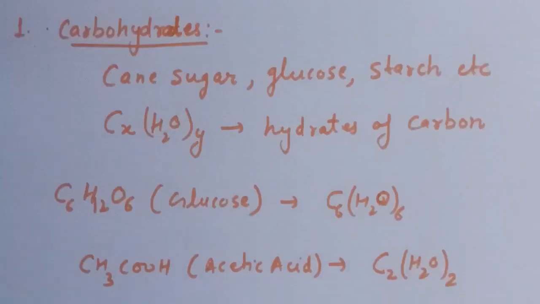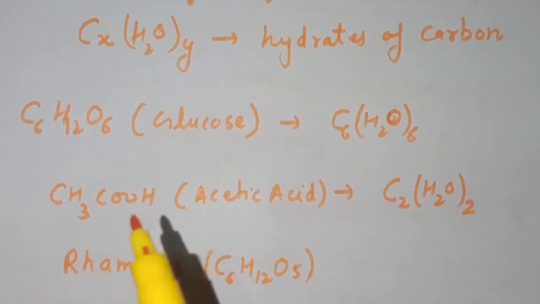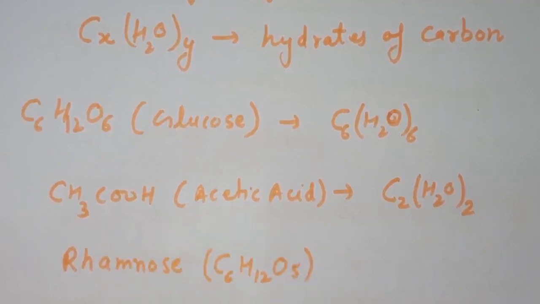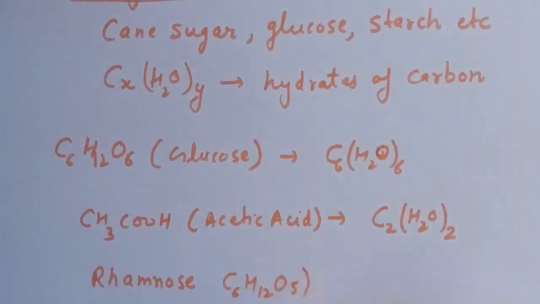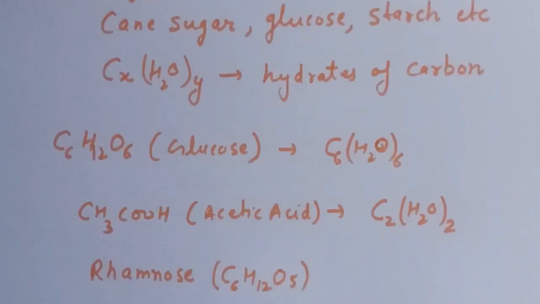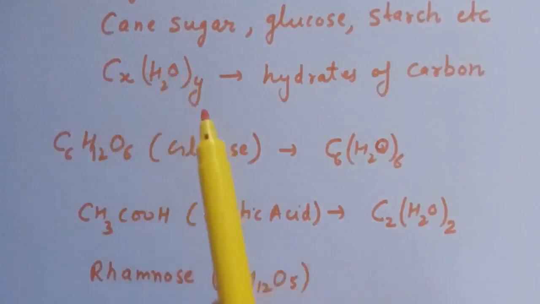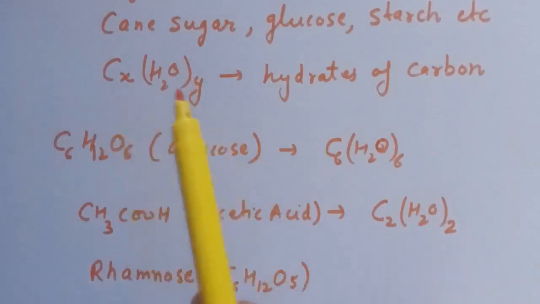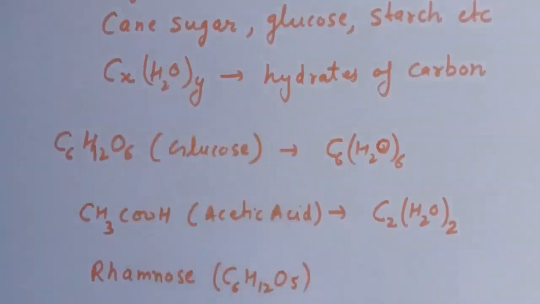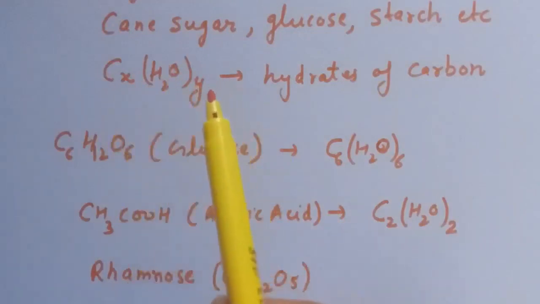So this acetic acid is satisfying the formula, but it is not a carbohydrate. Rhamnose is a carbohydrate having formula C6H12O5, but this formula does not fit in the form CxH2Oy. So we cannot take CxH2Oy as the general formula for carbohydrates.